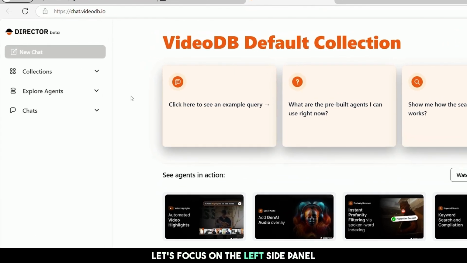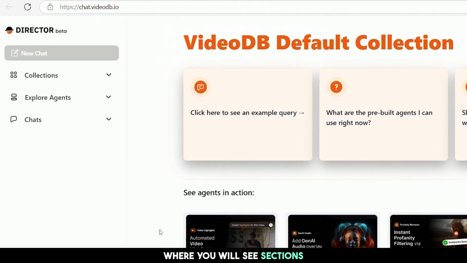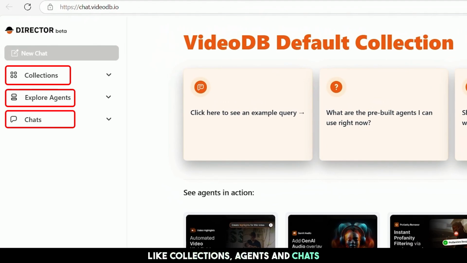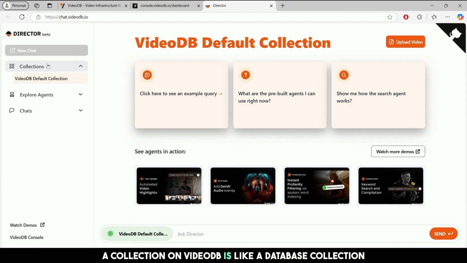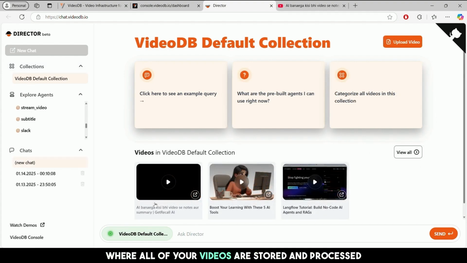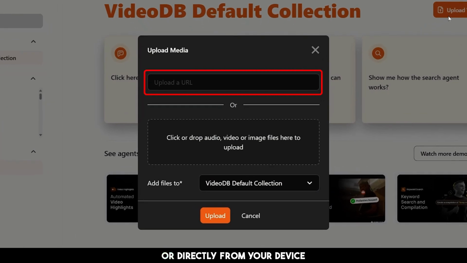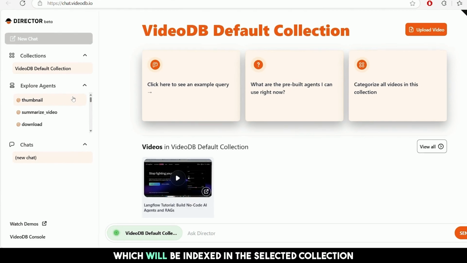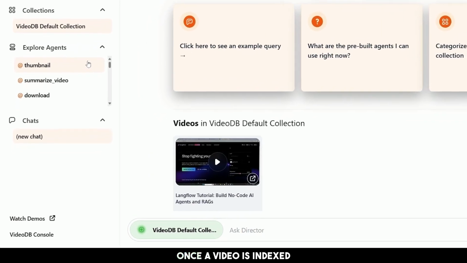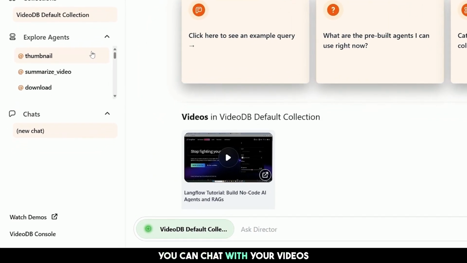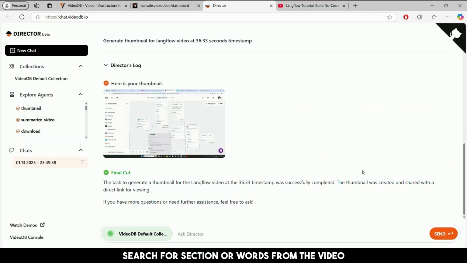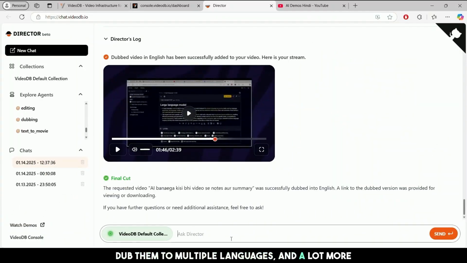Let's focus on the left side panel, where you will see sections like collections, agents, and chats. A collection on VideoDB is like a database collection, where all of your videos are stored and processed. You can upload videos using URLs or directly from your device, which will be indexed in the selected collection. Once a video is indexed, you can chat with your videos, search for sections or words from the video, create summaries, dub them to multiple languages, and a lot more.